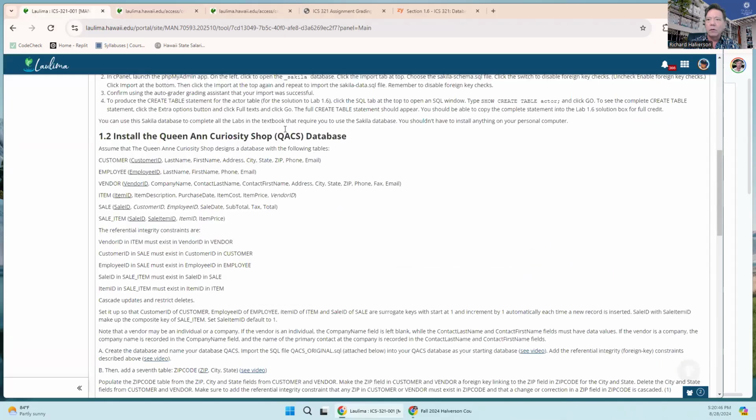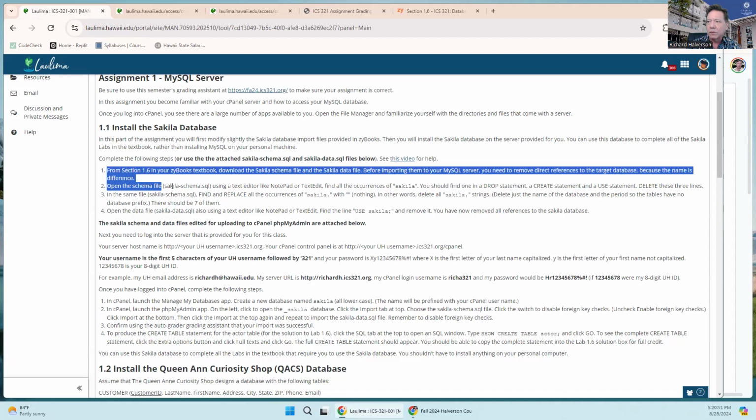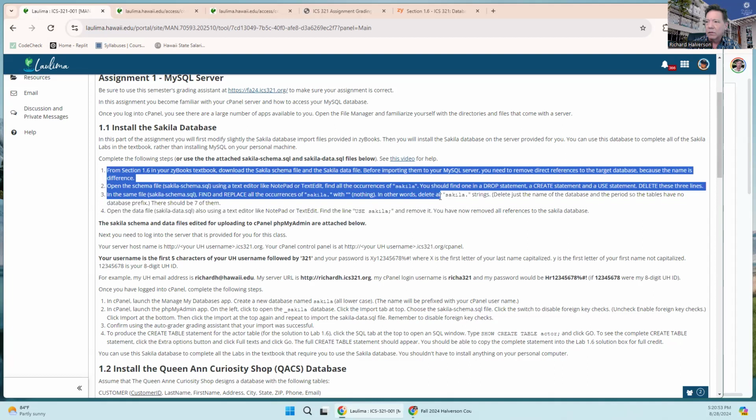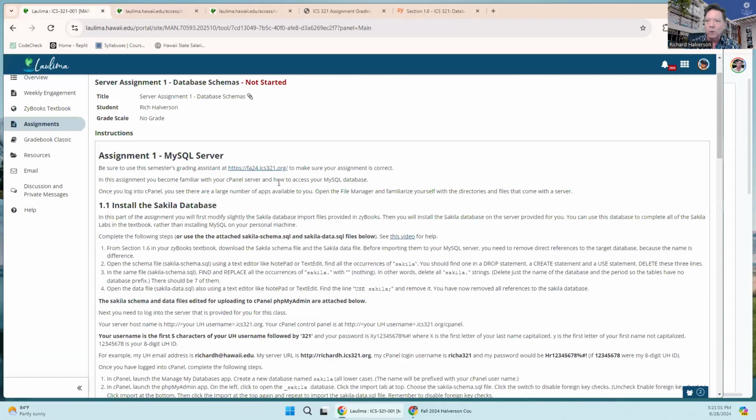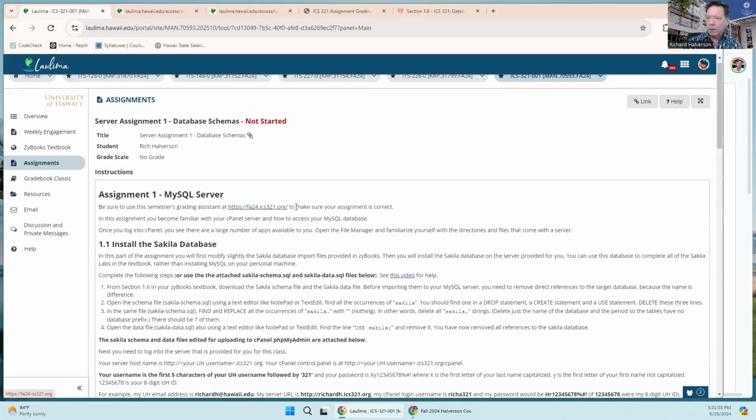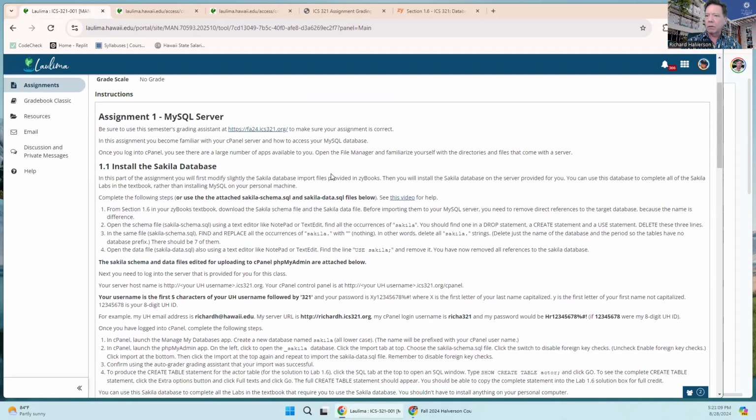So you don't really have to go through this. I decided to do it this time, and I attached them down there. So anyway, let's do this. First of all, I log into my server.